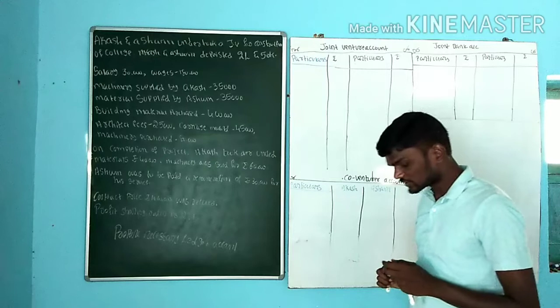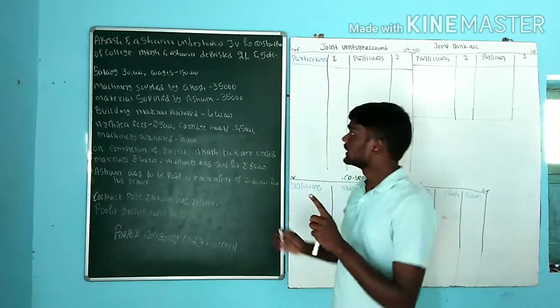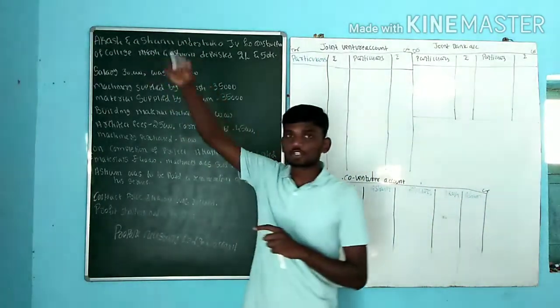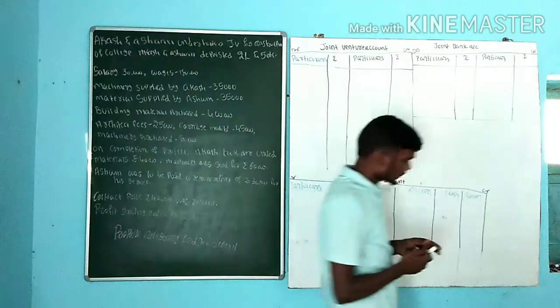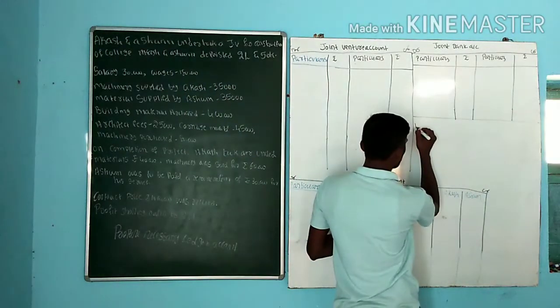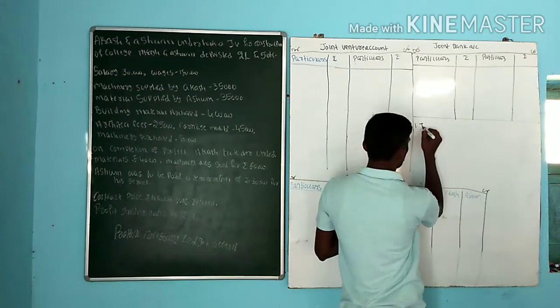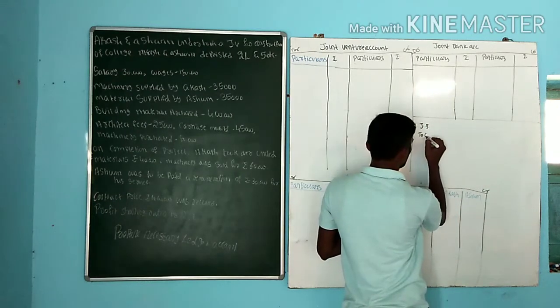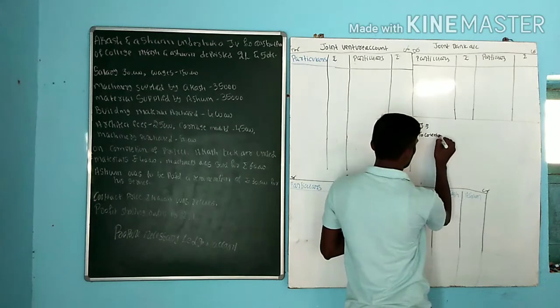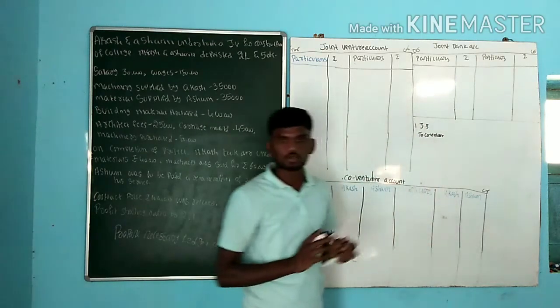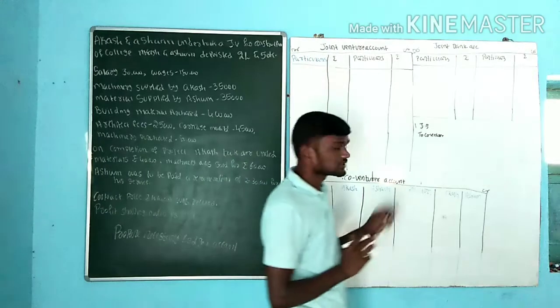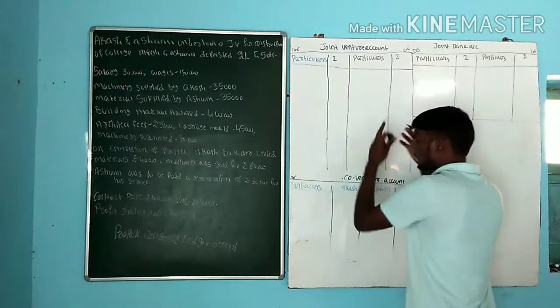So, what is the journal entry for this one? That is the first entry. Any co-venturers invested amount into the capital. So, what is the journal entry? First entry, that is joint bank account debit to co-venture account. This is the entry for the first one.